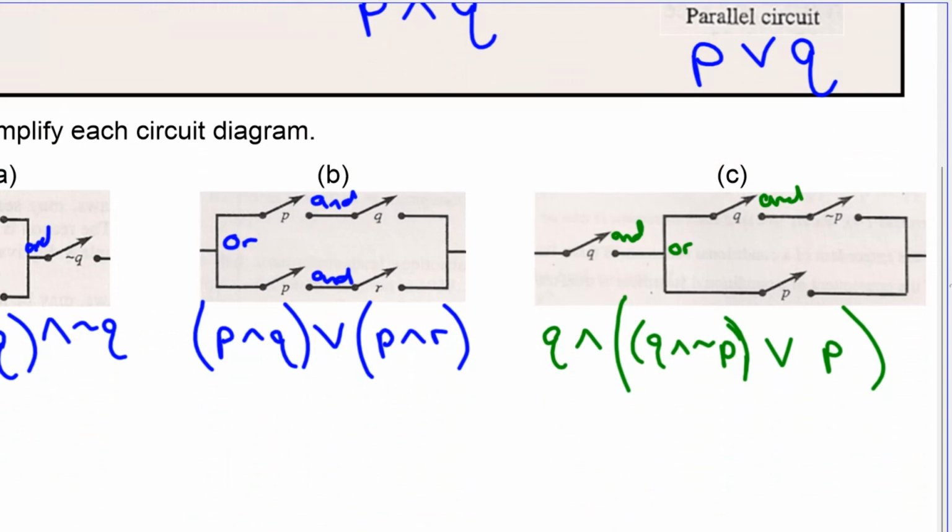All right, so 3B, it's kind of almost like distributive property.